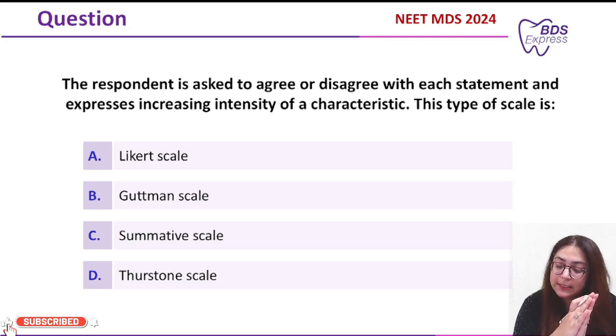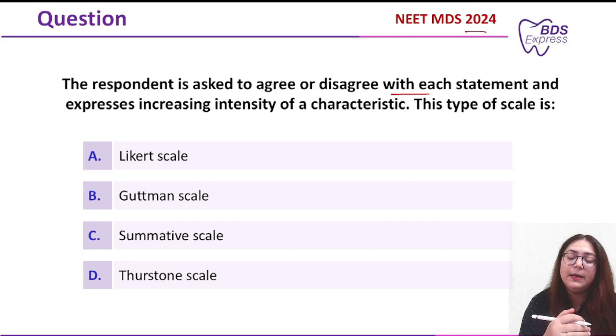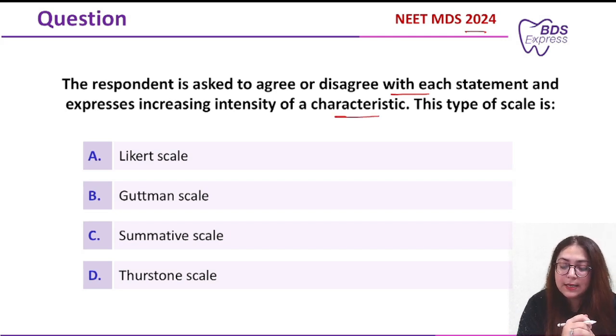In today's class, we'll be seeing this question which was asked in PhD in the year 2024. Question was, the respondent is asked to agree or disagree with each statement and express intensity of a characteristic. So this type of scale is Likert scale, Gutman scale, summative scale or Thurston scale.